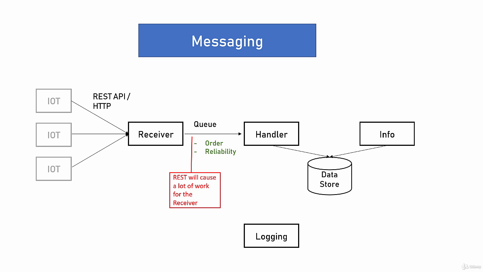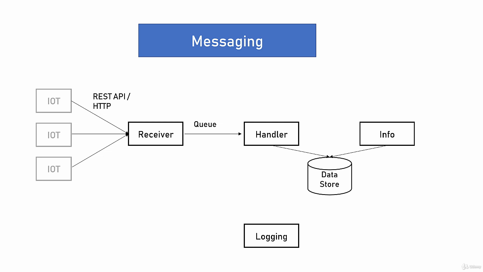Using queue, we basically have a fire and forget mechanism. The receiver puts the message in the queue and forgets about it. This is exactly what we want in this case. Great, so we have REST API for the receiver and queue for the handler. What about info? Well, that's an easy one.